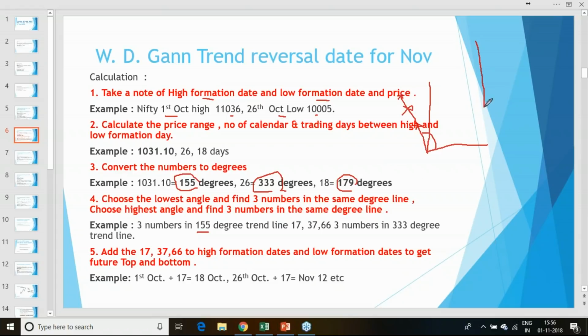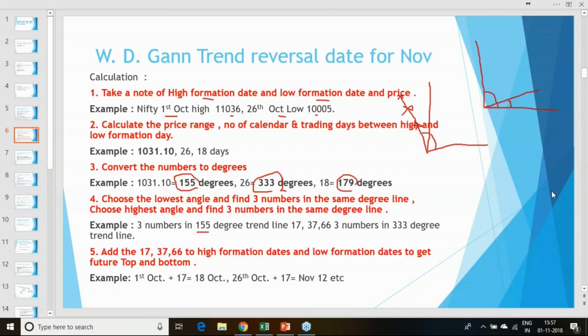You might be saying that my price time chart is only up to 90 degrees, so how can I find these 155 degrees and 330 degrees? This is based on different cycles. If one cycle ends at 90 degrees, then whatever is remaining becomes the next cycle's degree. So you will have a 65 degree line. So in this, 155 minus 90.